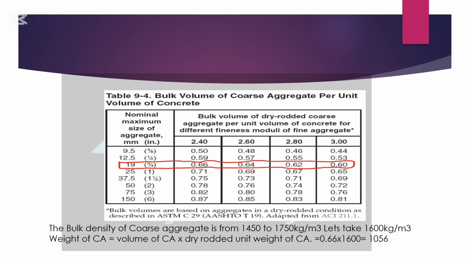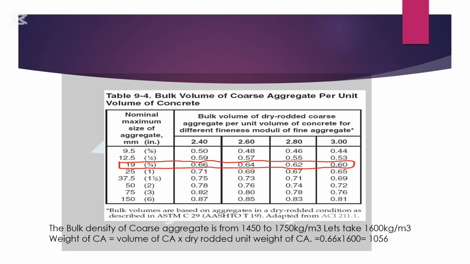In our case, we use the maximum size of aggregate as 19 mm, that is 3 by 4 inches, and the bulk density of coarse aggregate is from 1450 to 1750 kg per cubic meter. Let's take this as 1600 kg per cubic meter. Normally we find the bulk density of the coarse aggregate from the lab, so you people use that. The weight of coarse aggregate is equal to volume of coarse aggregate multiplied by dry unit weight of coarse aggregate.